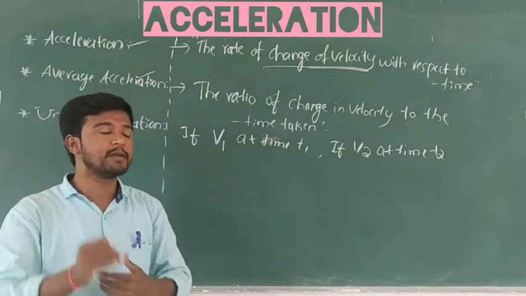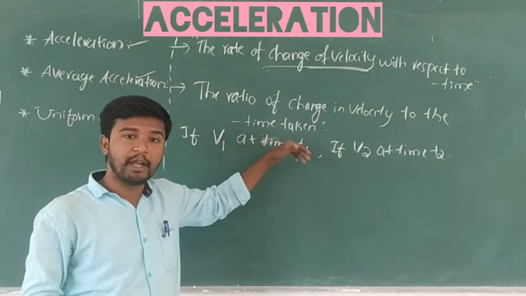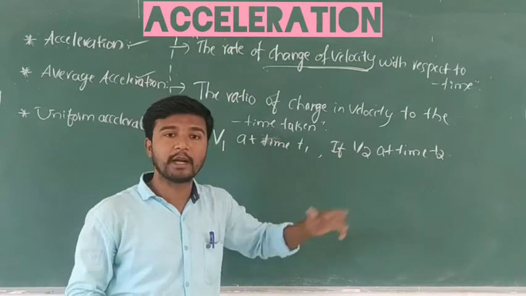If a body moves with velocity v1 at time t1 and another velocity v2 at time t2.